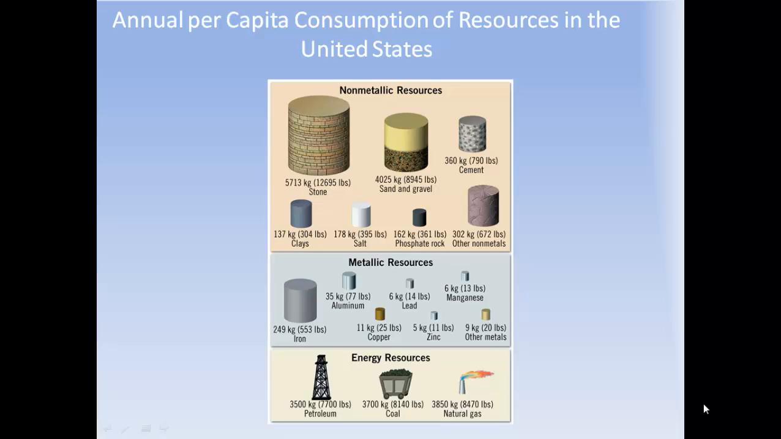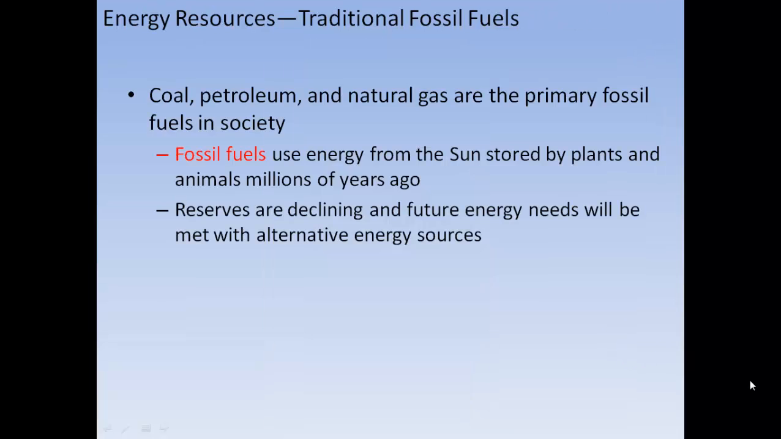Annual per capita consumption of resources in the United States. Well, we use lots of non-metallic resources. We use lots of stone, sand and gravel, cement, salt, clays, phosphate. Our metal resources, well, we use mostly iron, and we also use some aluminum, copper, lead, zinc. Petroleum, we use a lot of petroleum and coal and natural gas.